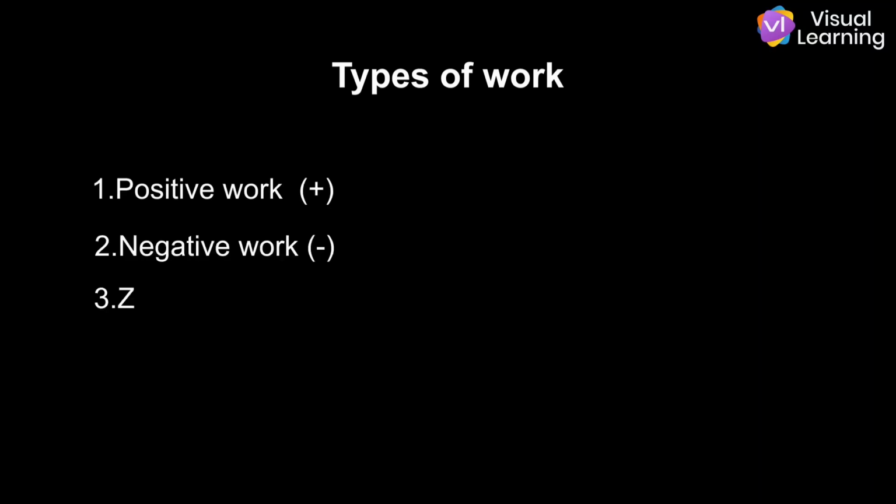Types of work. There are three types of work: positive work, negative work, zero work. Now, let's understand each one of them with examples.